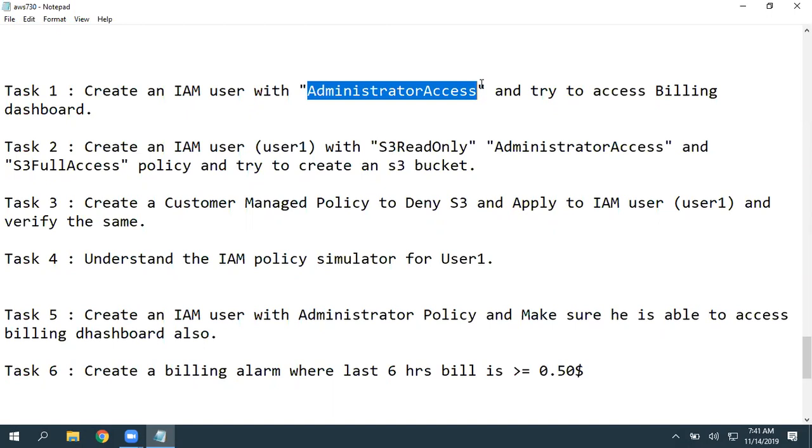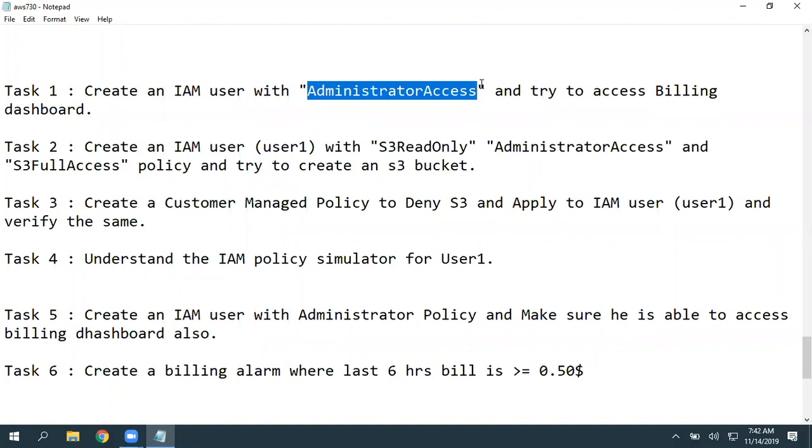Why? Because by default, IAM users will not get any access to billing dashboards. One option is going to be disabled by default. You need to enable an option like provide billing access to all IAM users. You must enable that first. Second step, associate the required policy. If you are giving administrator access, yes, he can.